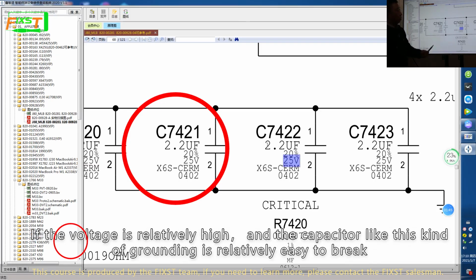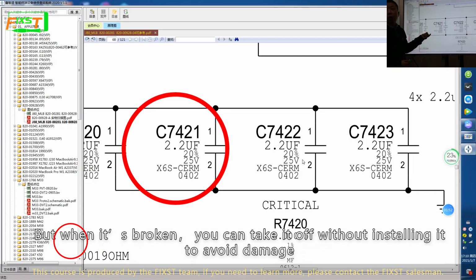If the voltage is relatively high, a grounded capacitor like this is relatively easy to break. But when it's broken, you can take it off without installing a replacement to avoid damage.